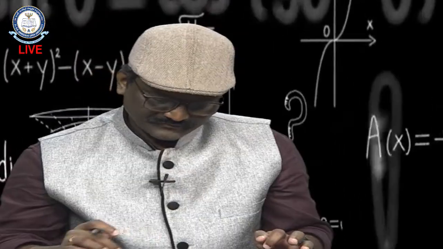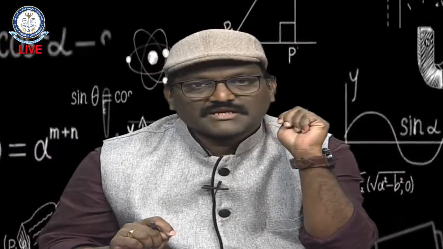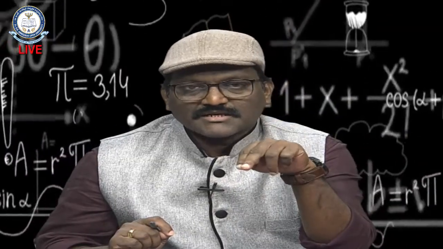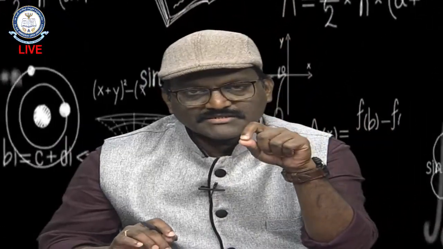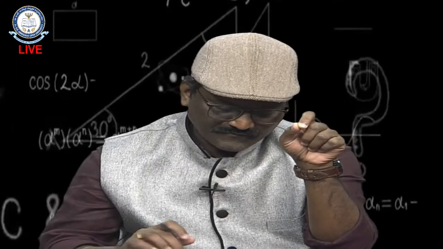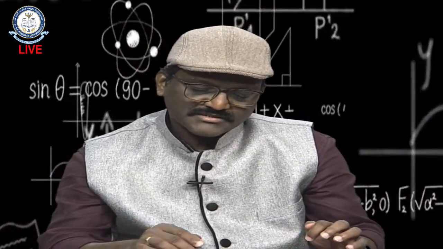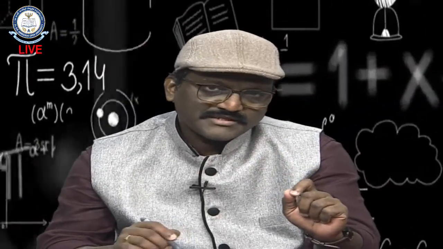For example, the singularities here for this Laurent series. There are three types of singularities. One is removable singularity, another one is essential singularity, another one is pole. Removable singularity: in the name itself, the word removable is there. It means we are removing the singularity. What does removing the singularity mean? This second term, the negative power series, is called the principal part of the series expansion.